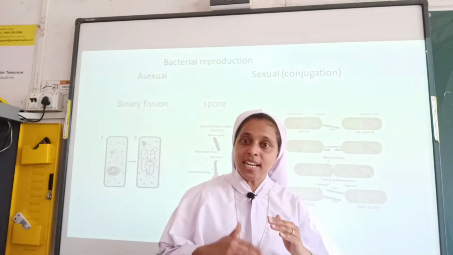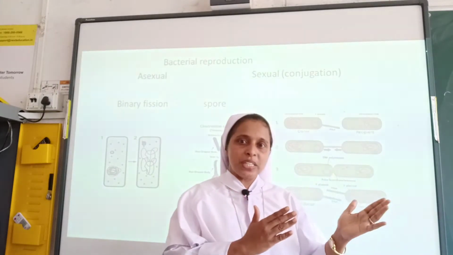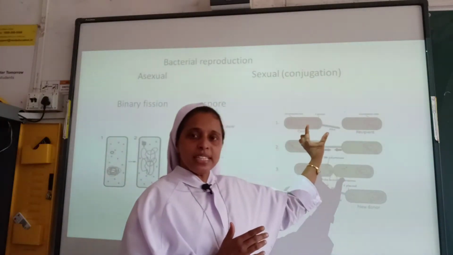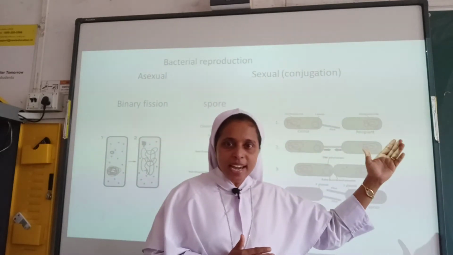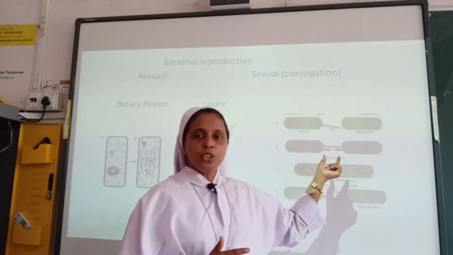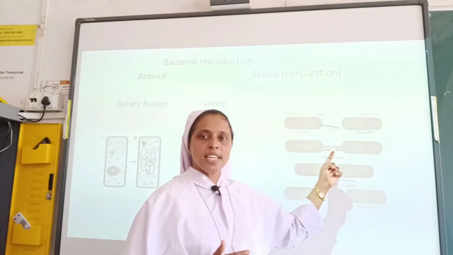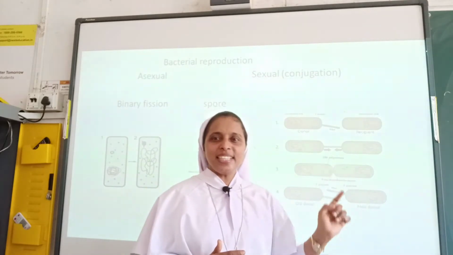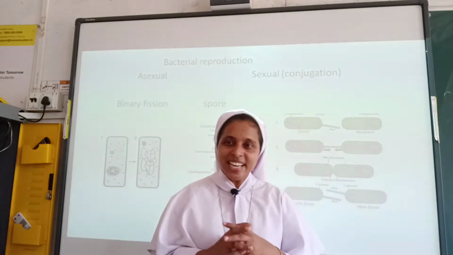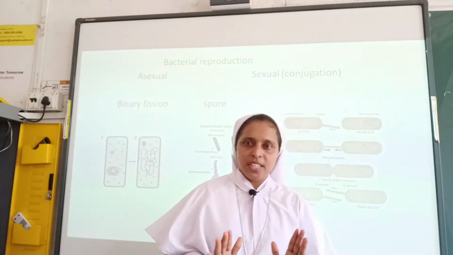Conjugation means transfer of genetic material, called plasmid, from one bacterial cell to another bacterial cell. How? Through a bridge-like connection. Can you see it here? That bridge-like connection is termed as pilus. Conjugation usually occurs very rarely.